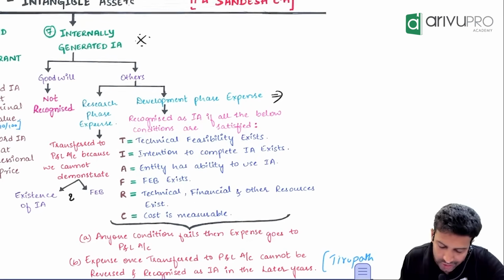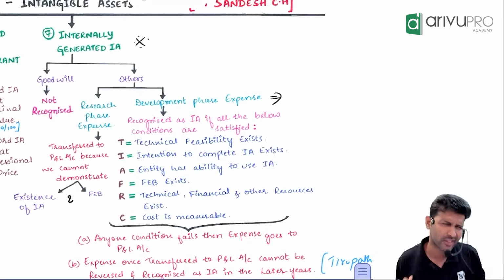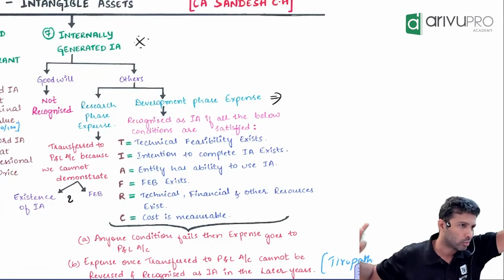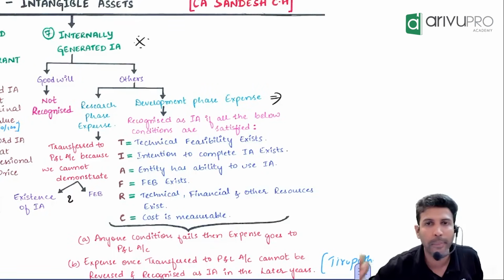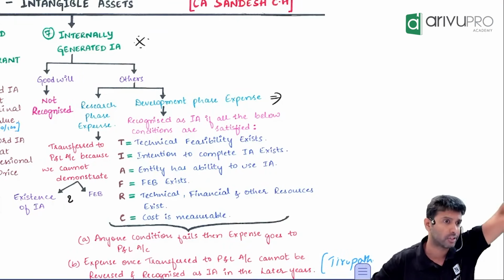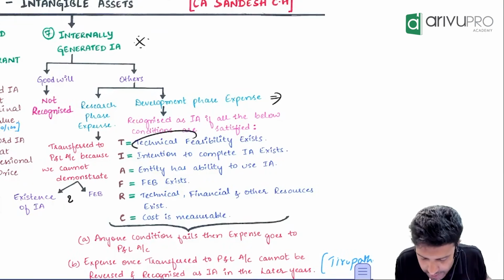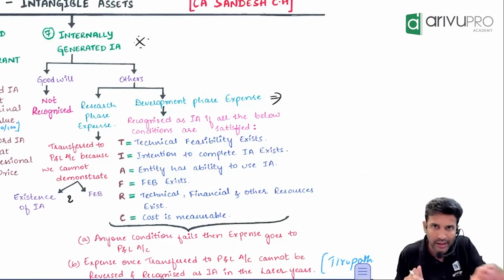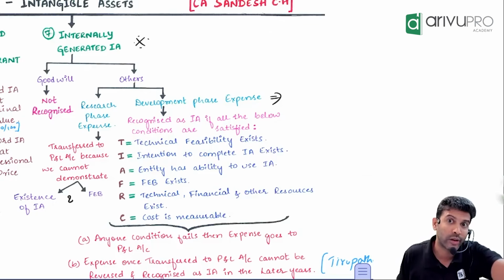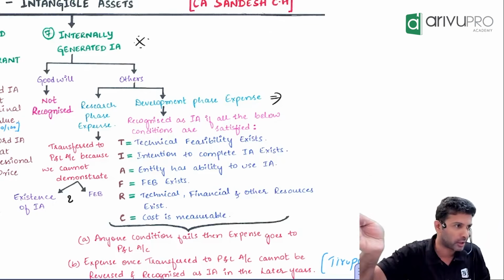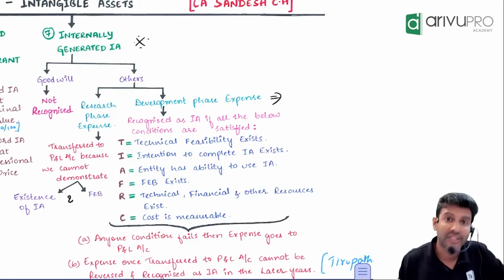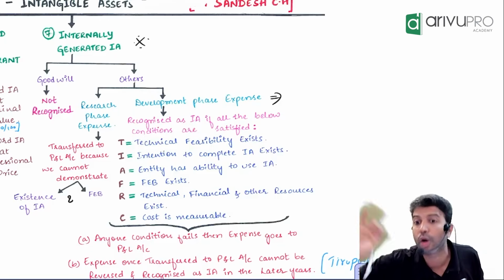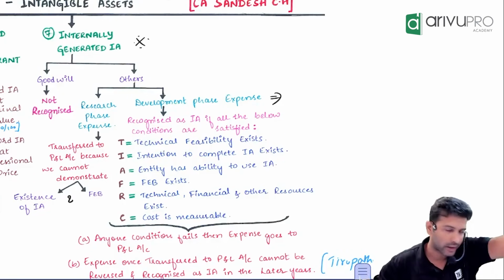Now, what is this T for technical feasibility? Sir, to develop the product also, it will take a lot of time. Yes? No? Now, if for the world population you are developing a COVID drug, that's a humongous, huge task. Yes or no? So the first condition says check whether you have technical feasibility. Sir, for doing the research, you may do it with 5 scientists. But to develop that particular medicine for the whole population, you may need hundreds and thousands of scientists, machinery, investment and all that. So check whether you have the technical expertise or not. That's the T part, technical feasibility.